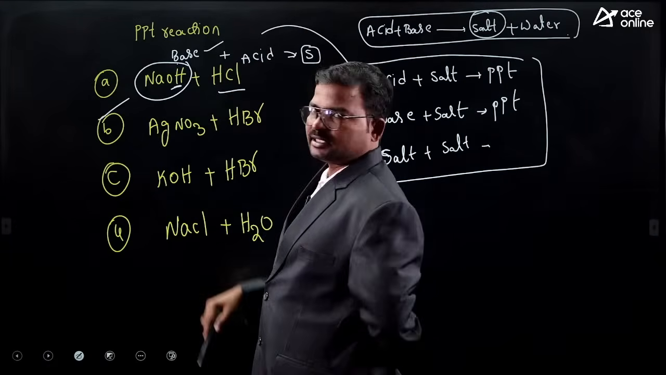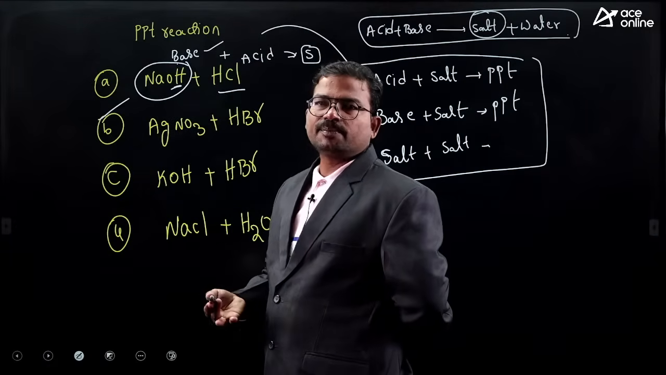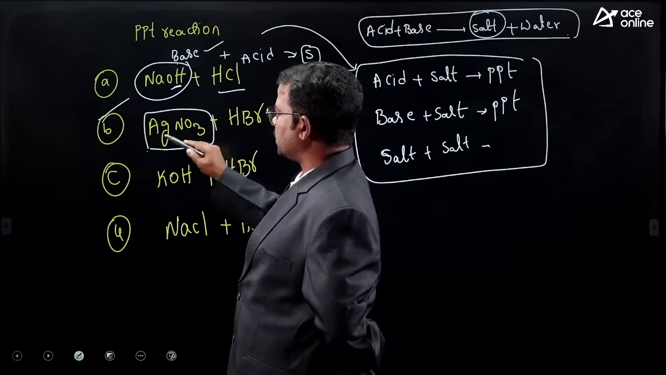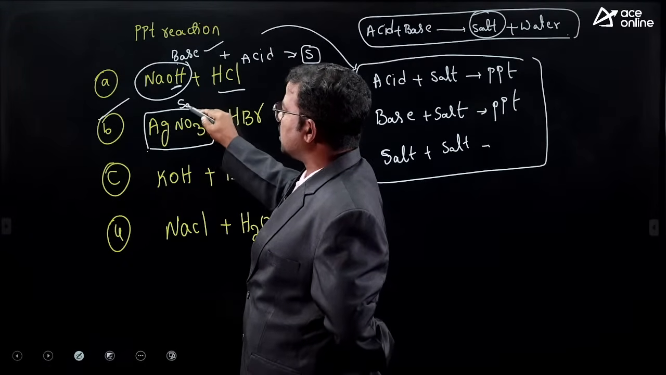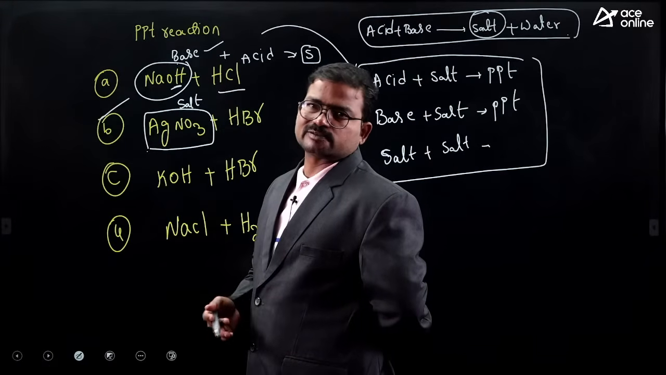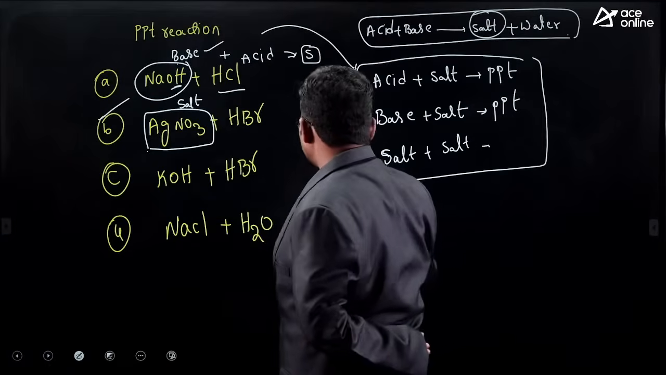So if you are getting salt, then there is no possibility to get the precipitate. Okay, next, silver nitrate. Actually silver nitrate is a salt. It does not have any OH minus ion or H plus ion. Okay, it is a group of AgNO3.